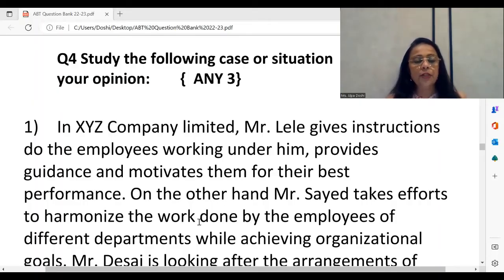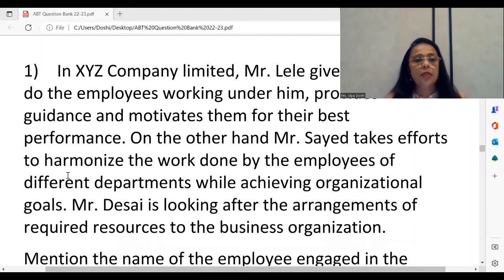Mr. Syed is taking efforts to harmonize. The word harmonize comes in the management function, the 5th management function of coordination. He harmonized the work of different departments, sales, purchase, accounts, finance. He's trying to coordinate between them, make sure that they're all working in coordination with each other. And so Mr. Syed is performing the coordination function.